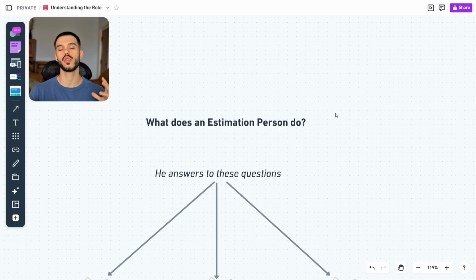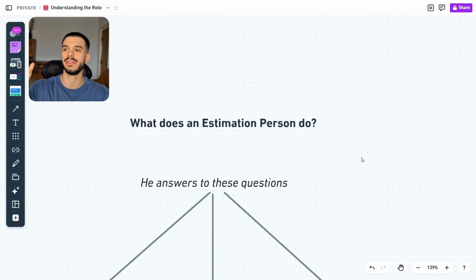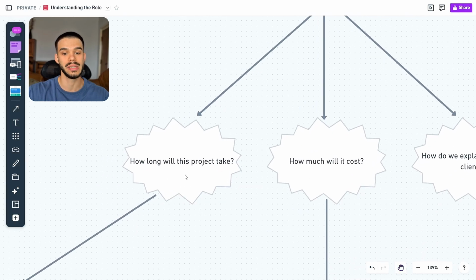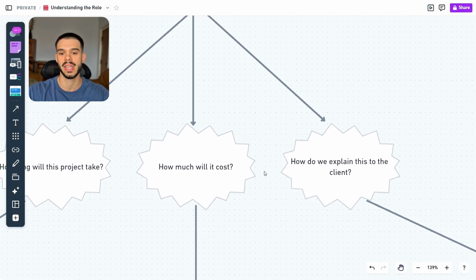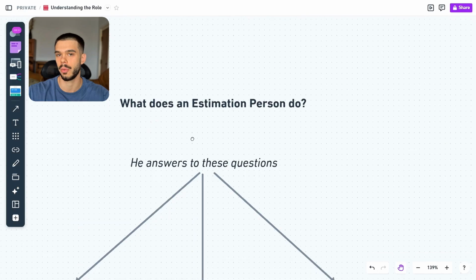Right now, I'm going to walk you through a bit my thinking process when it comes to building that specific app, specifically in this example for Estymates, the app that I've built. And the first question that I want to understand really well is, what does an estimation person do? Or in your case, what does that specific job do? That specific person that does the job answers these questions, an estimation person. First of all, how long will this project take? How much will it cost? And how do we explain this to the client? These are the three questions this specific job answers, right?